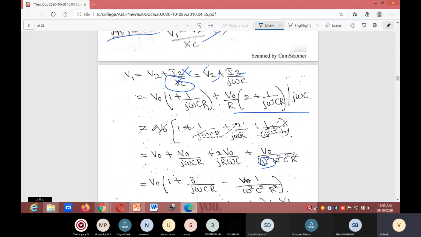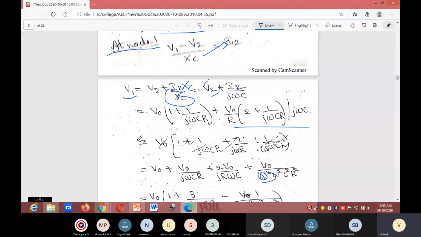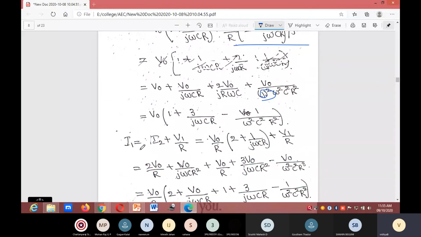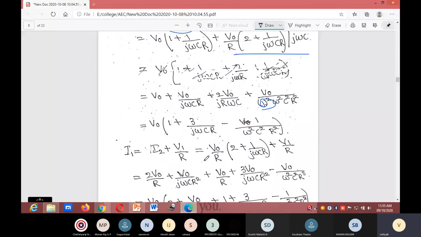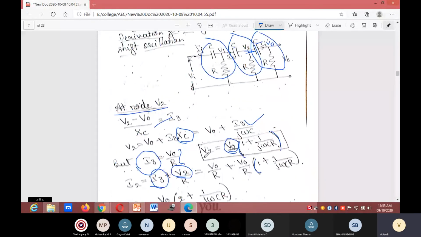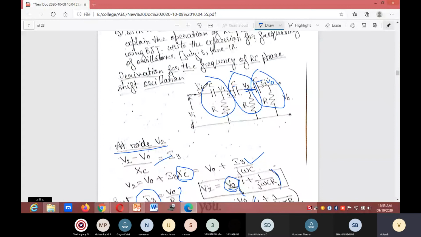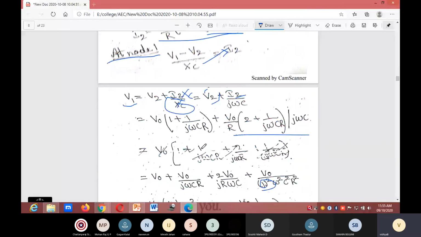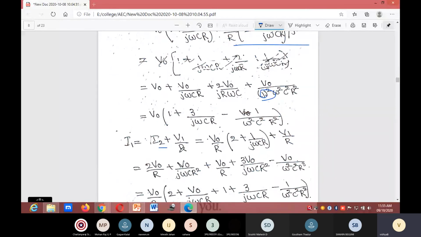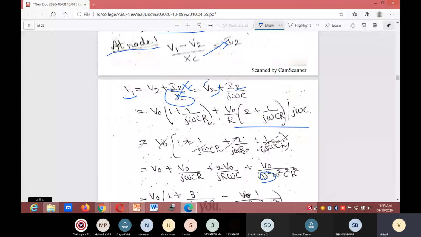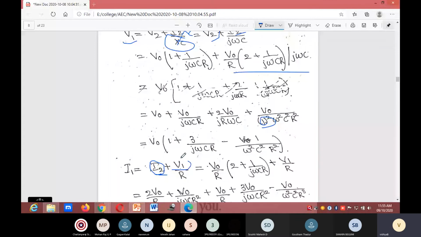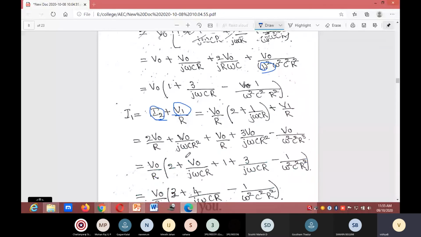I1 is equal to, we know the value of V1. Next, I1 is equal to I2 plus V1 divided by R. They are saying that I2 plus V1 divided by R is equal to V0 divided by R. We know the value of I2, substitute. Okay, I2 value, and we know the value of V1. Substitute the values.